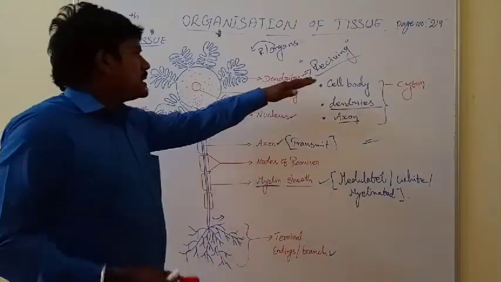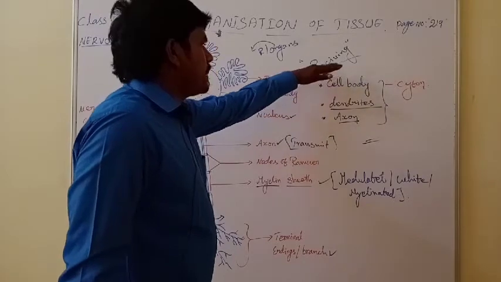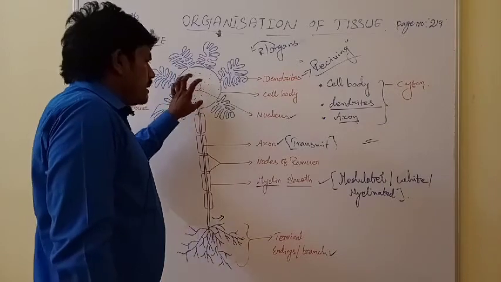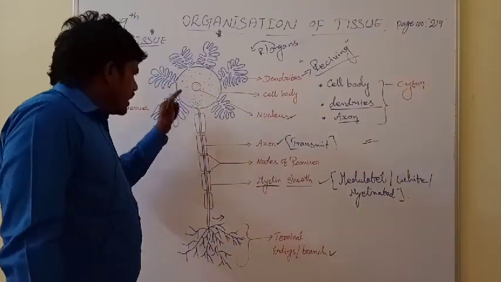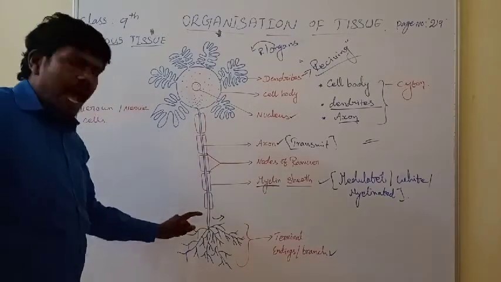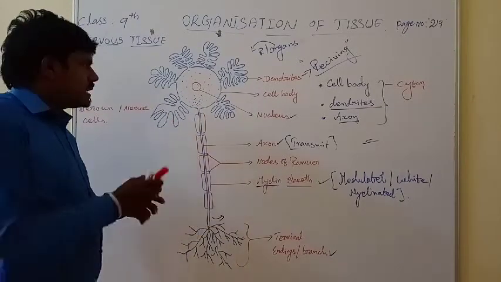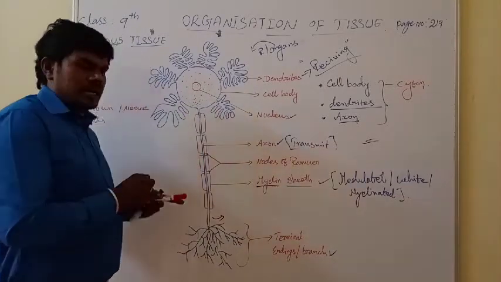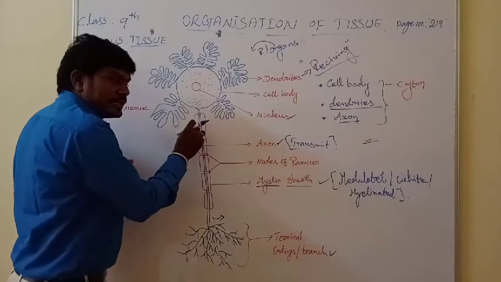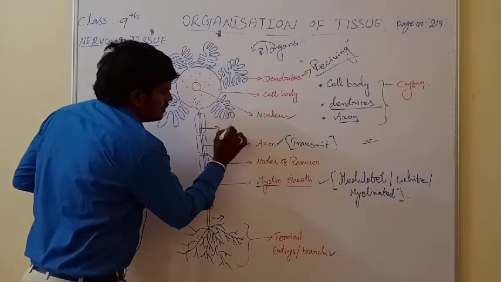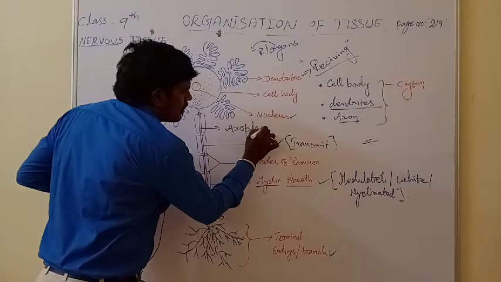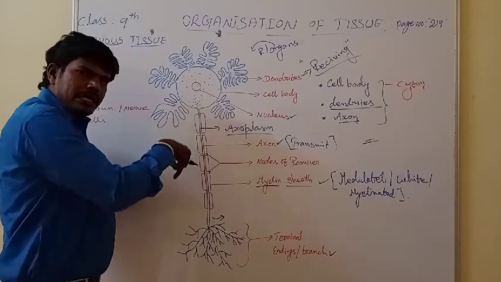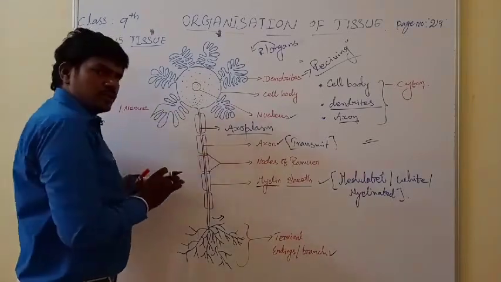Now here you already know the electrical impulse is received from the respective organ by the responsible dendrites. They enter inside the cell body. Here the electrical impulse is stored. That electrical impulse now passes through the axon. How will that pass? Because of the presence of the cytoplasm. That cytoplasm enters inside the axon. The cytoplasm inside the axon is called axoplasm. Why is it called axoplasm? Because the axon itself contains the cytoplasm.